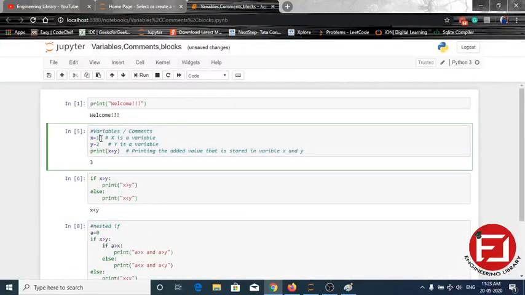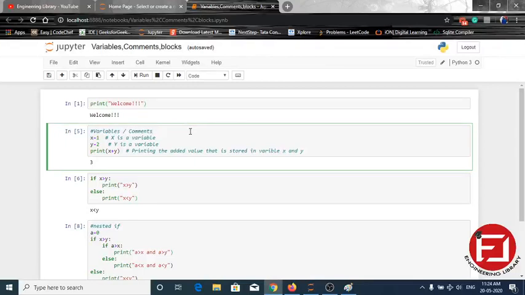If we have dynamically assigned the value x equals 1, and suppose we are taking the value from the user, then it is treated as a string, and we have to convert it to an integer. We will see this in a later lecture also, but for understanding, I am saying that if we take input from the user, by default it is a string.